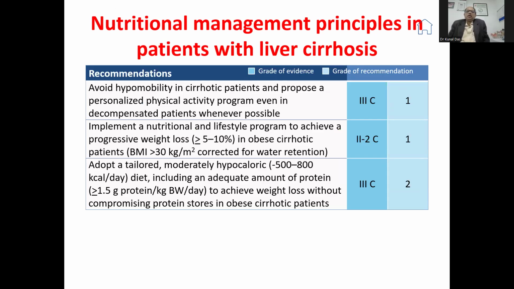So again, furthering the nutrition management principles in a patient with liver cirrhosis: avoid hypomobility in cirrhotic patients and propose a personalized physical activity program even in decompensated liver disease patients. Implement a nutritional lifestyle program for progressive weight loss in obese cirrhotic patients, those with BMI more than 30 kg per square meter corrected for water retention. Adopt a tailored, moderately hypocaloric diet, including an adequate amount of protein, to achieve weight loss without compromising the protein stores.